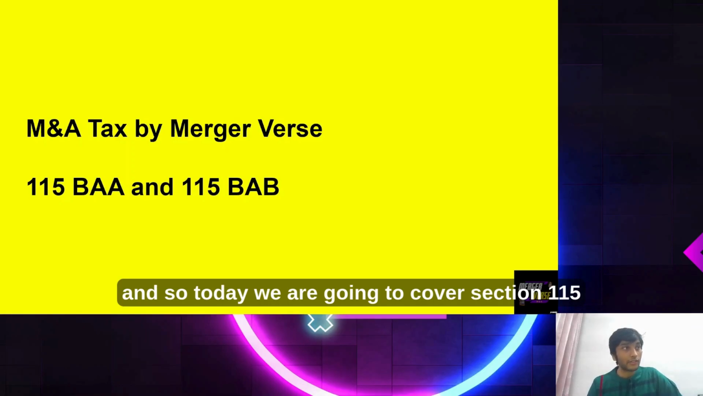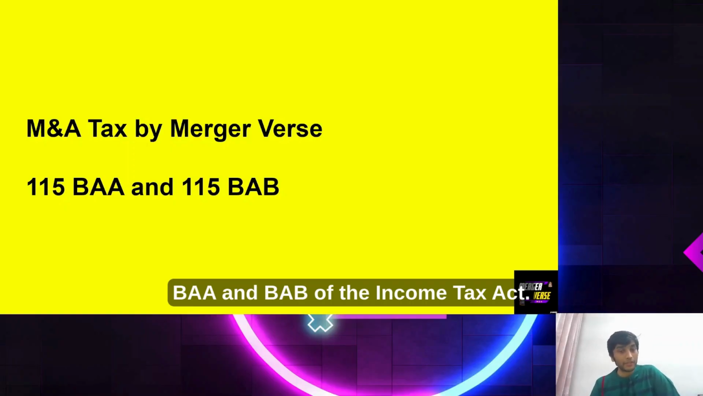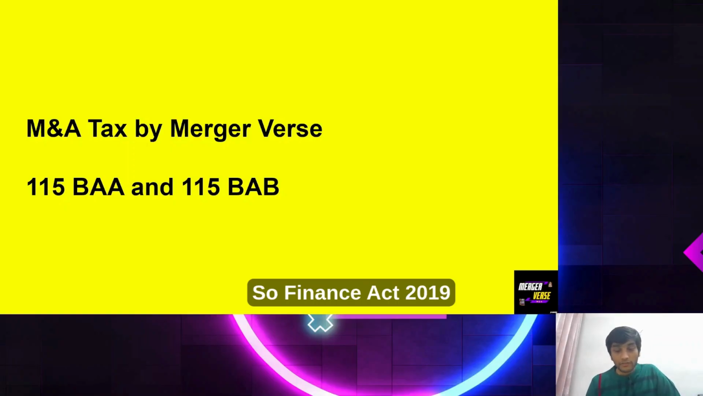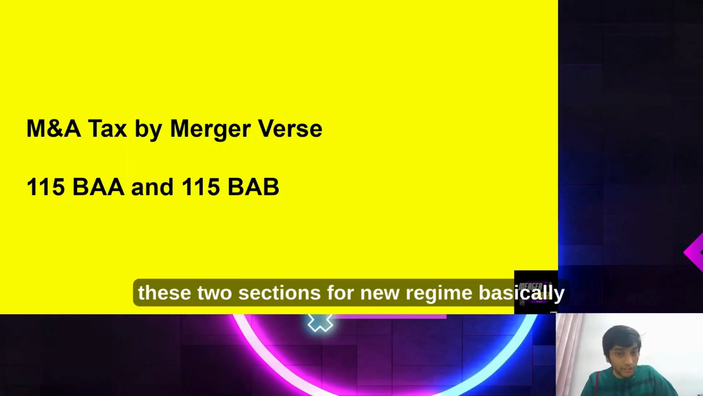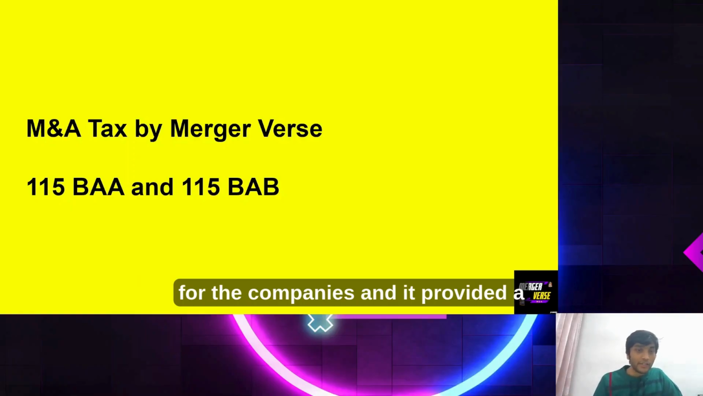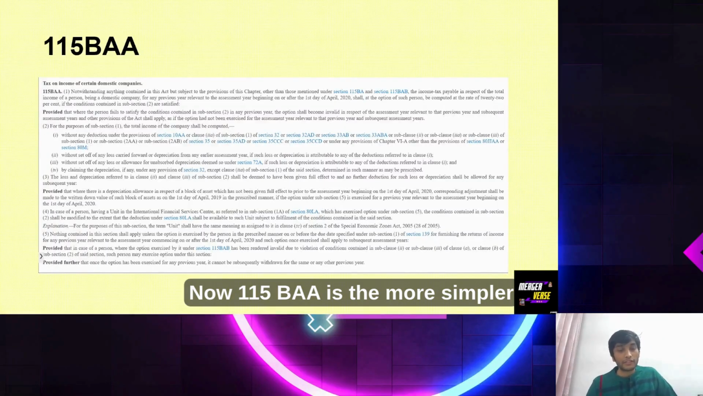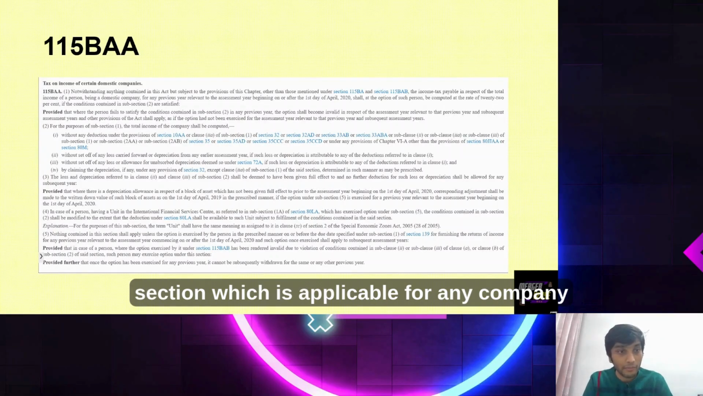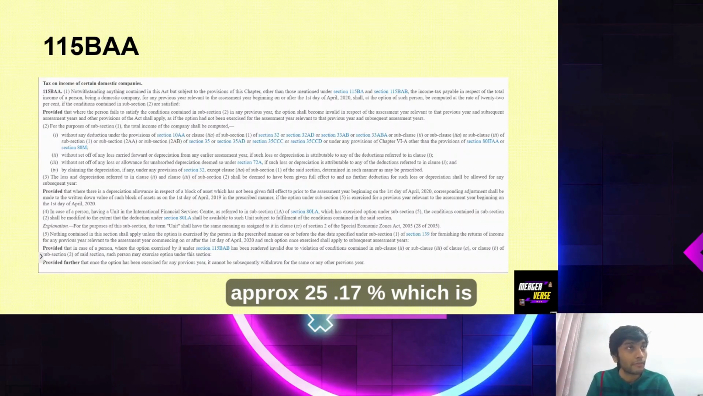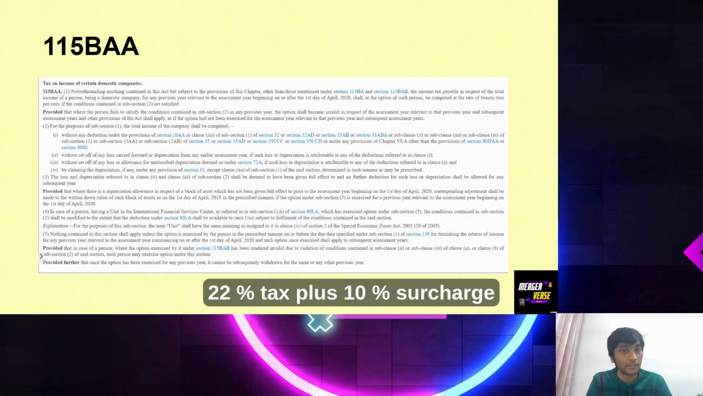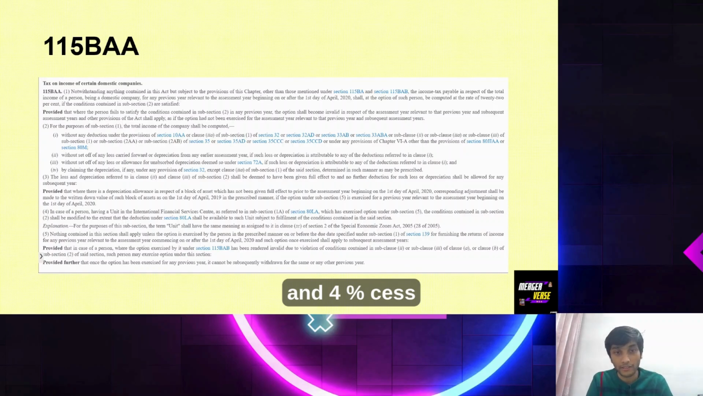And so today we are going to cover section 115BAA and BAB of the Income Tax Act. So Finance Act 2019, second part after the election, introduced these two sections for a new regime basically for the companies, and it provided a lower rate of taxation for companies. Now 115BAA is the simpler section, which is applicable for any company, and it provided an effective tax rate of approx 25.17%, which is 22% tax plus 10% surcharge and 4% cess.